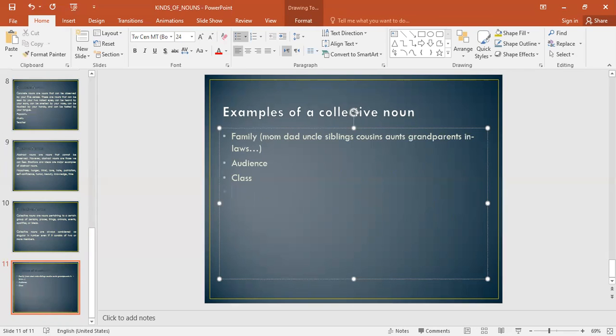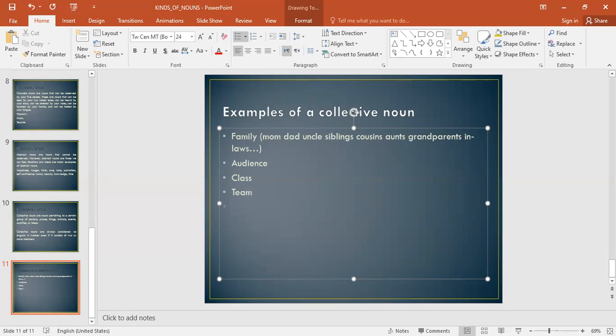Just like the word team. This is my favorite team. A team is a singular word, but when you think of it, you think of a lot of players, not just one.